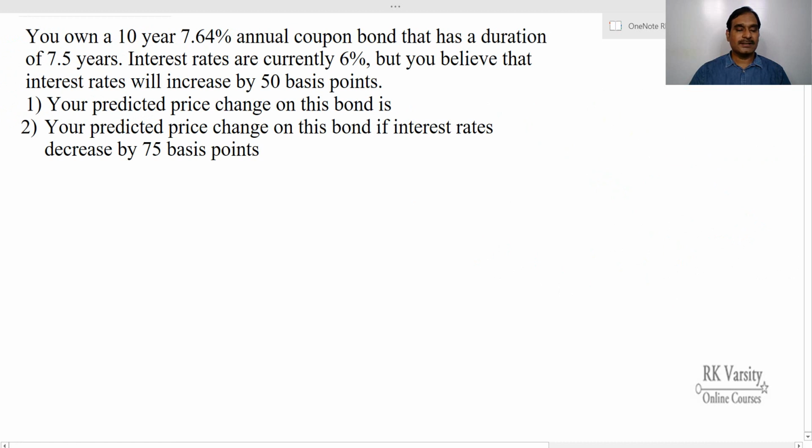So here is an example. You have a 10-year 7.6% coupon bond which has a duration of 7.5 years and the current rate is 6%.